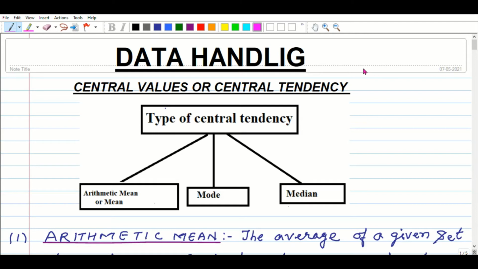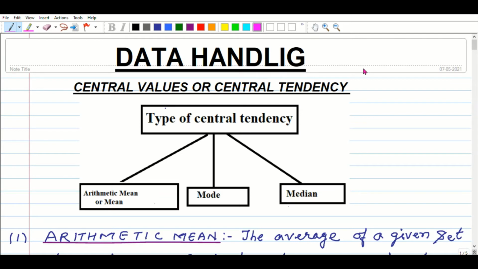Hi all, and welcome to the topic Data Handling and subtopic Central Values, or Central Tendency. Dear learners, types of central tendency: first, arithmetic mean or mean; second, median; third, mode. Dear learners, in our day-to-day life, we frequently use the word average.